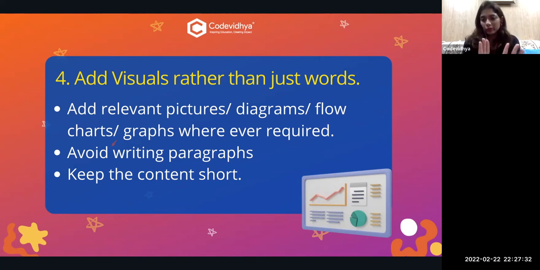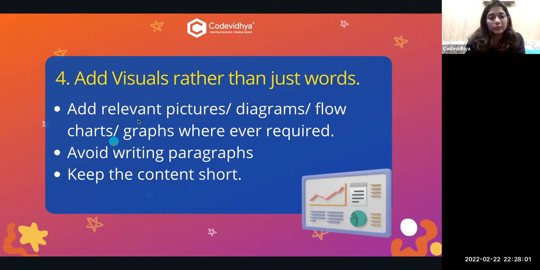So wherever possible you should use pictures, diagrams, flow charts, graphs instead of words, because that will be easier to understand and easier to show what you want to, and that will also improve your presentation. That will make your presentation more attractive. So use visuals rather than just words.